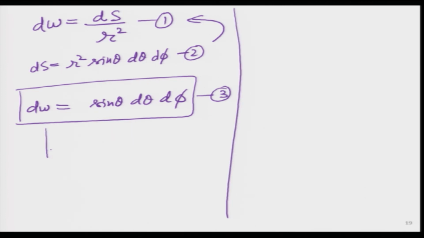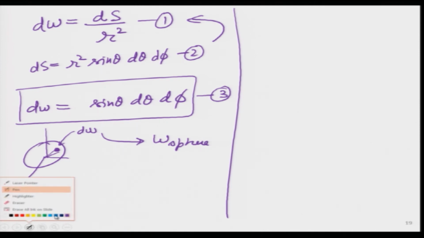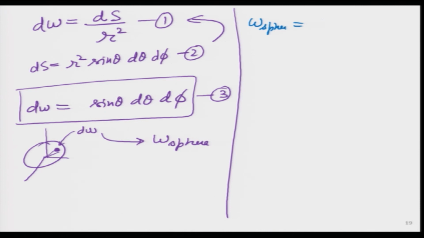Now, I have a very small slice of this particular sphere over here. This thing is subtending the angle, this angle is d omega. How do I convert it for the whole sphere? I will just integrate, which means on the next page I will write omega for the whole sphere. It is simply integrating d omega, the full integral, and instead of integrating d omega, let me plug in these 2 angles over here because they are equal.